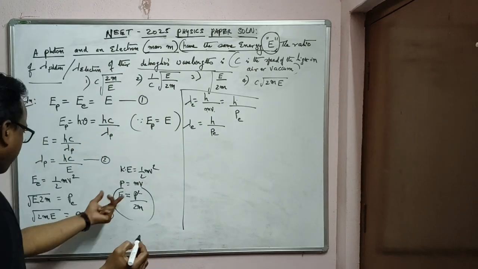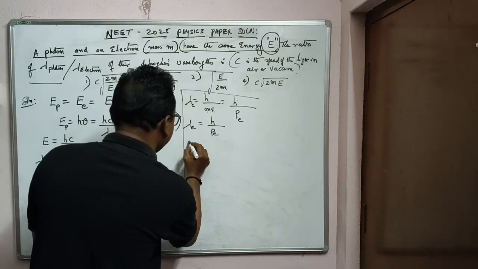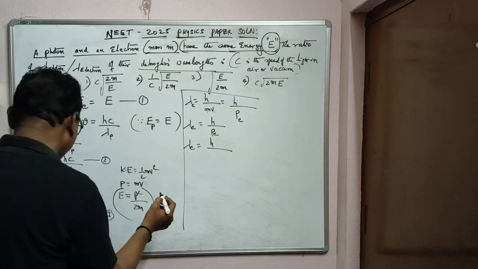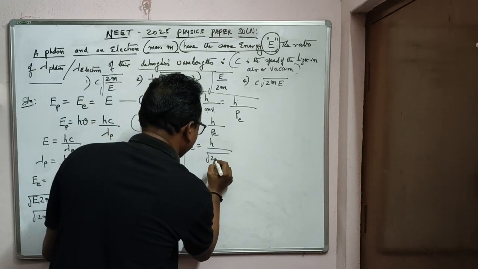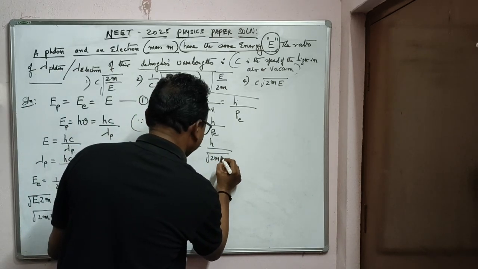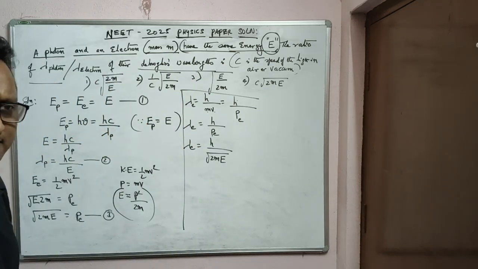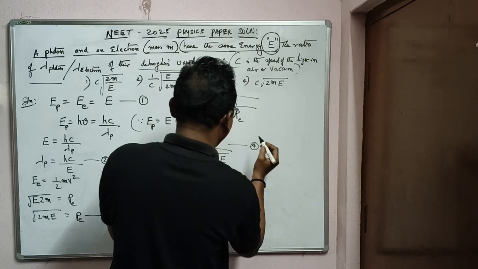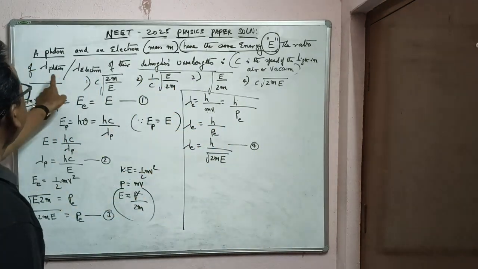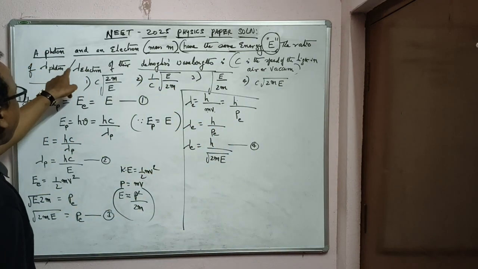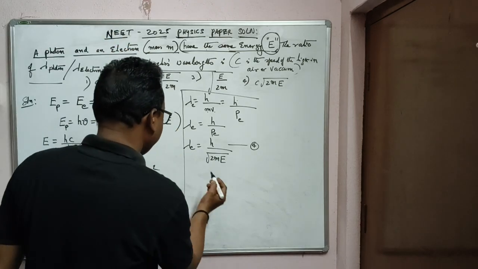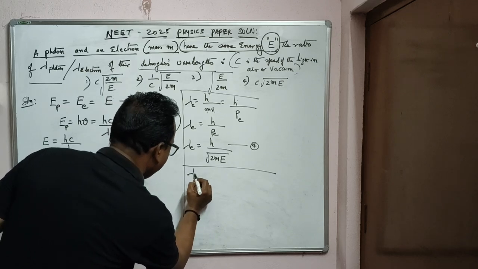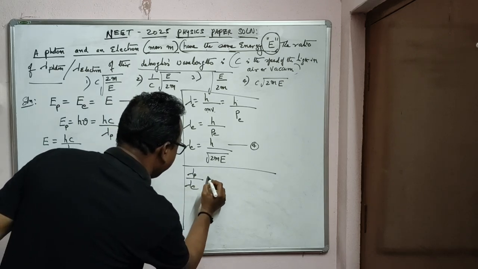But what is pe from the kinetic energy and momentum equation? Lambda is equal to h by, what is p? Root over 2mE, where E is the kinetic energy. Okay? Now this is equation 4. Almost the problem is over. What is the ratio of lambda photon to lambda electron of the de Broglie? So the ratio of lambda photon by lambda electron is equal.